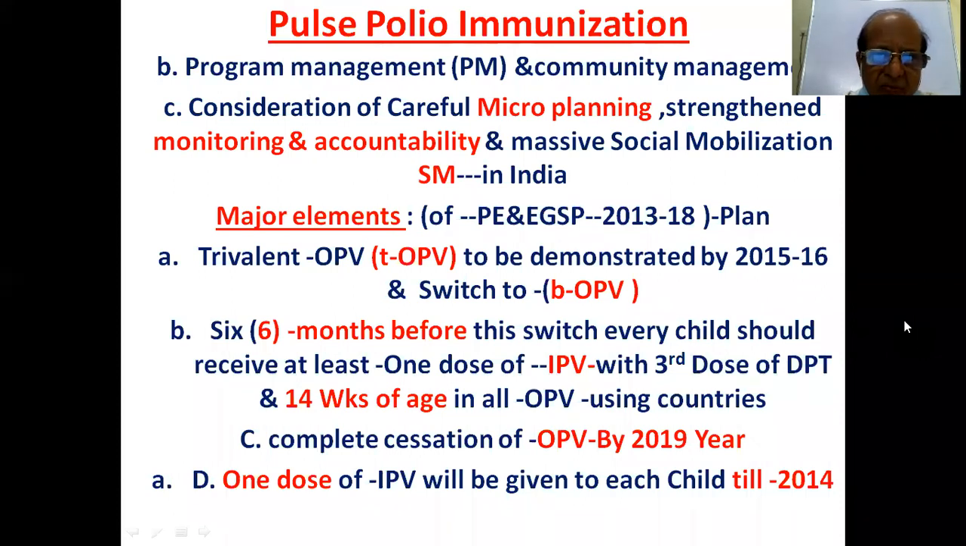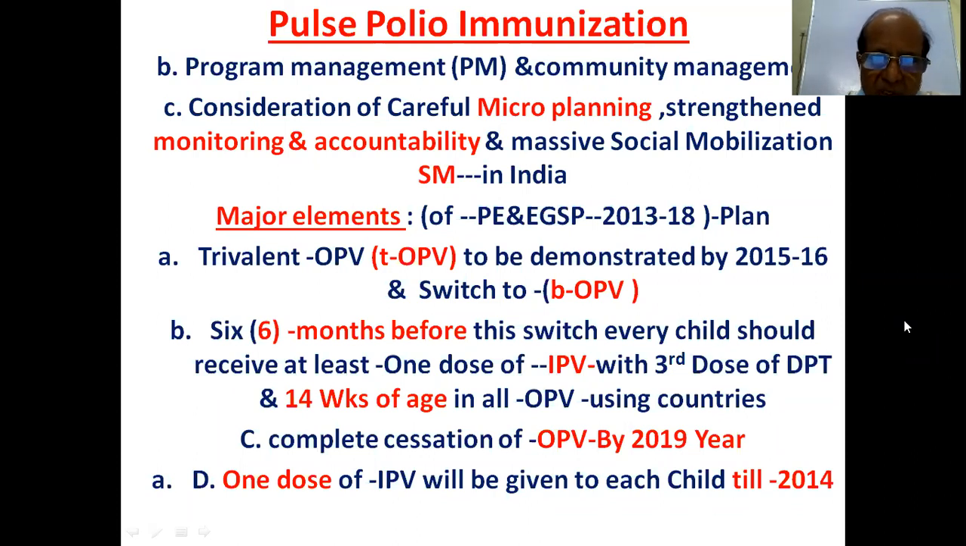Major elements of the PEEGSP 2013-18 plan. So what are the major elements? Trivalent OPV, that is types 1, 2, and 3, to be withdrawn by 2015 and switched to bivalent. What do we mean by switching from trivalent to bivalent? That is called switching of the vaccine.